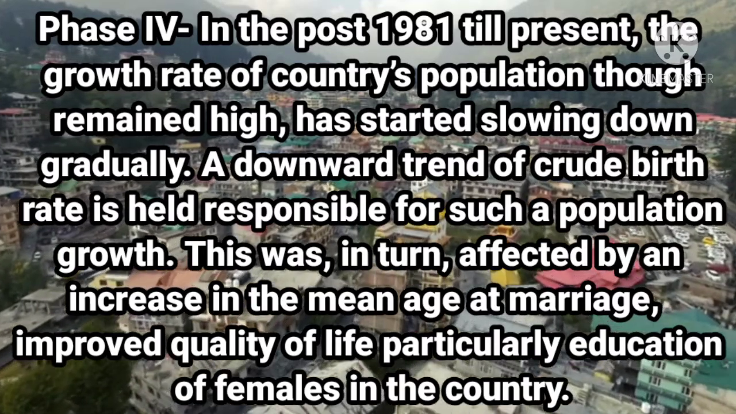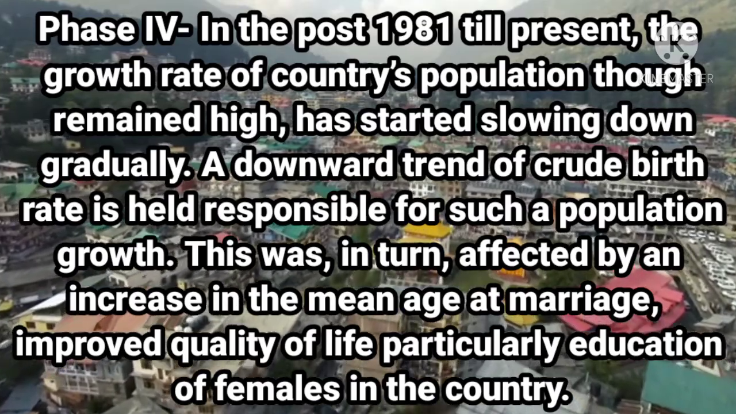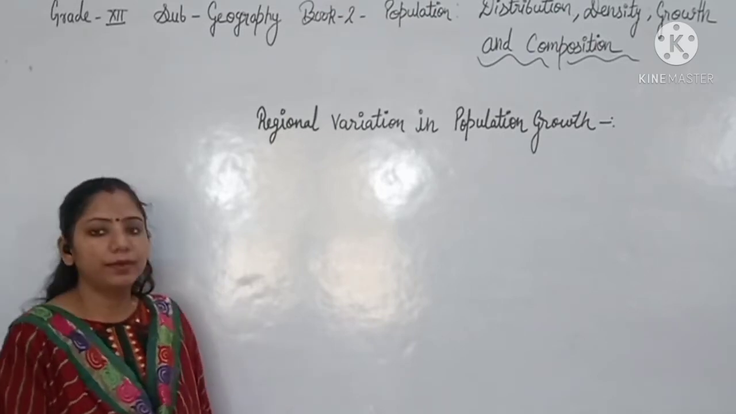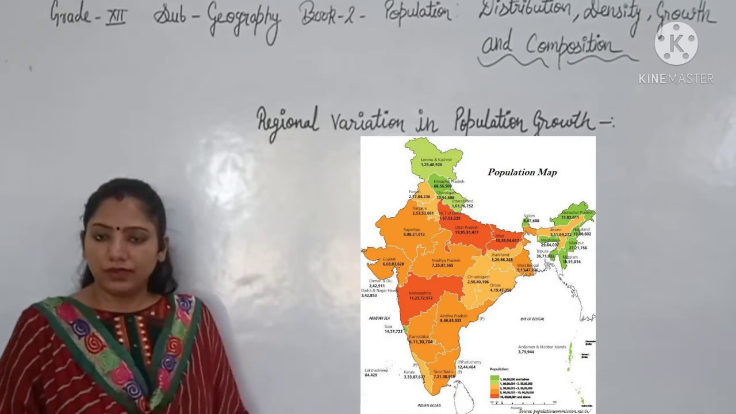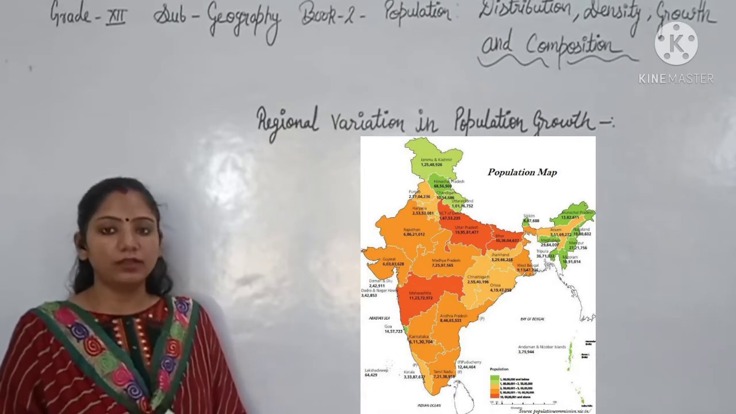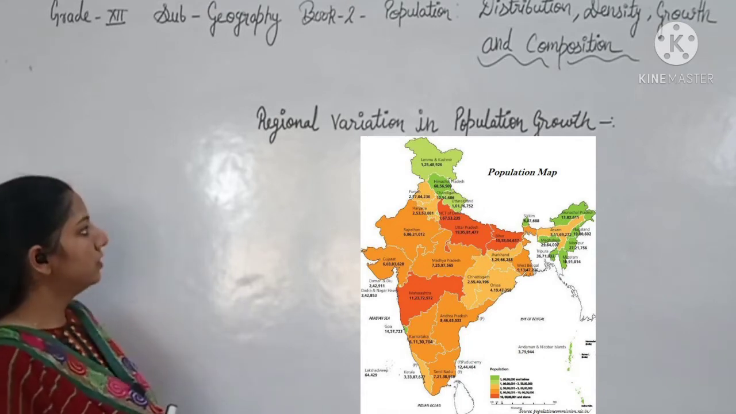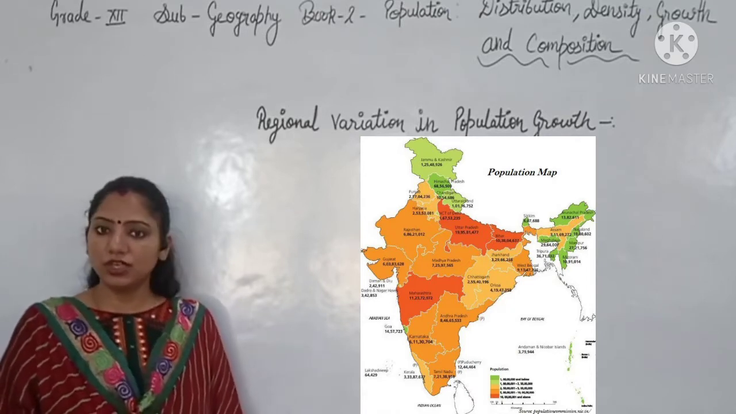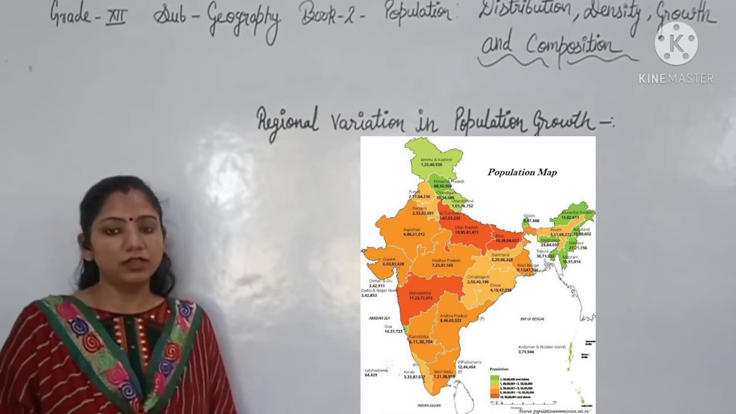Now let's see the next topic, the regional variation in the population growth. Students, as you can see on the map, our country is divided into different regions. There are a total of 4 zones: North Zone, South Zone, Eastern Zone and Western Zone. Also, due to the geographical area, there is a lot of variation in the regional population. To know more about the regional variation in the population growth, let's see a quick short video to understand it better.